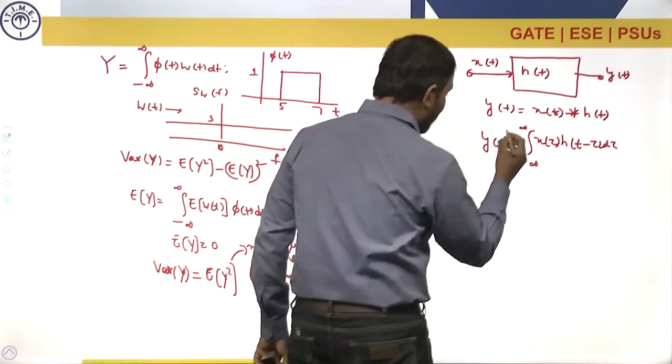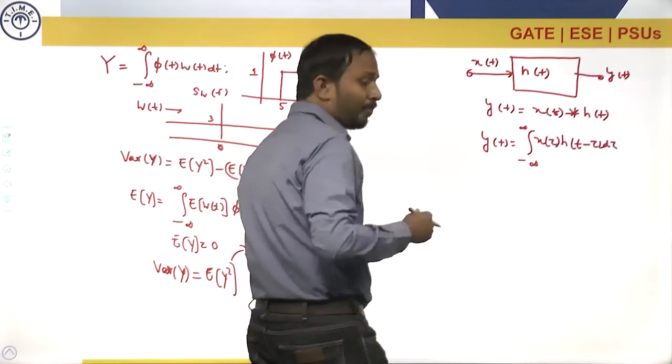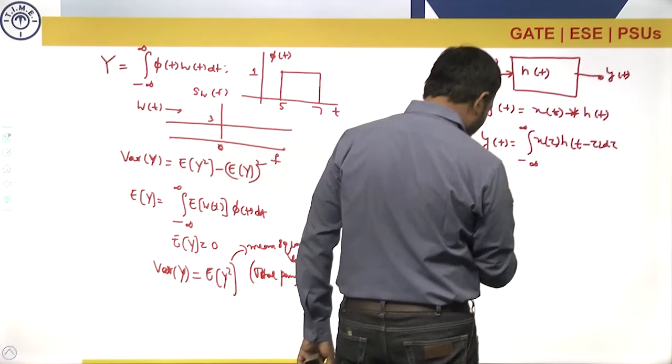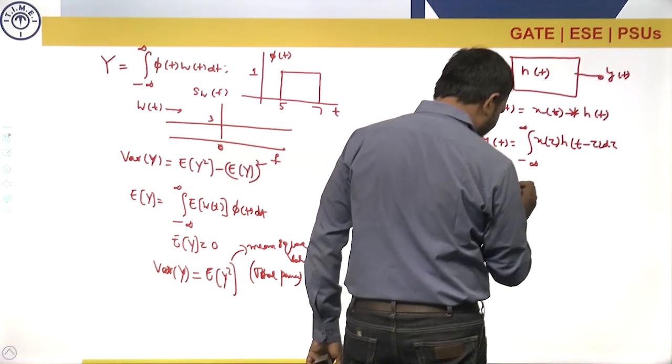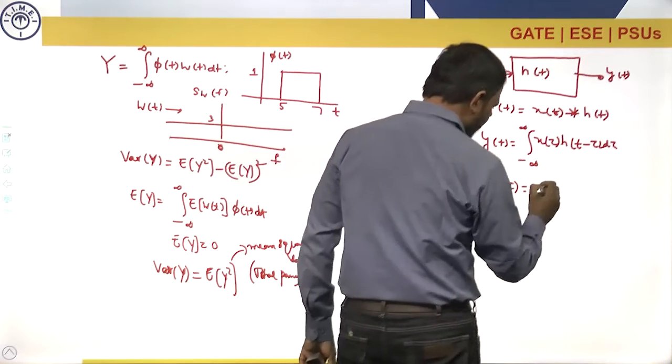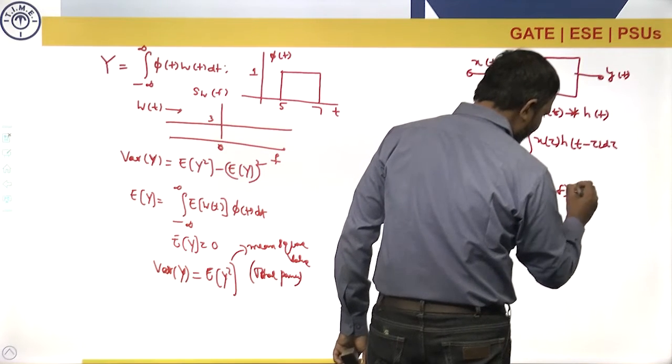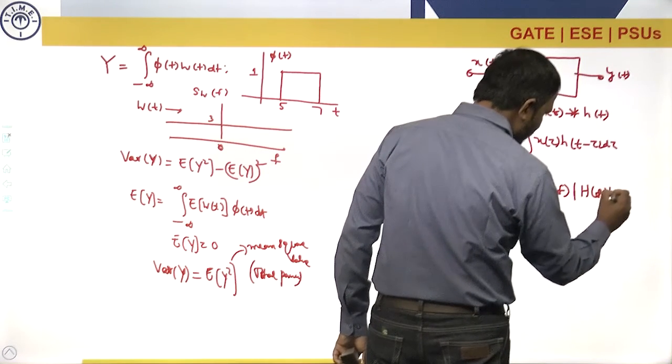One more relation we know: if you pass a random process through an LTI system with impulse response h of t, Sy of f, the output spectral density, is equal to the input spectral density times magnitude of H of f whole square.